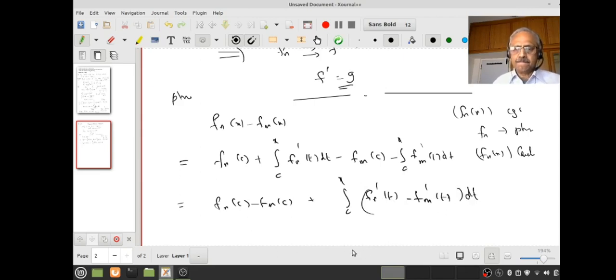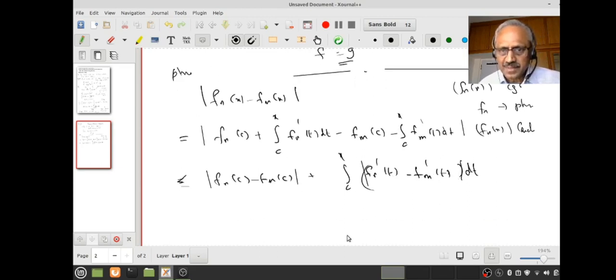Yeah, so what do I want to show? I want to show this is pointwise convergence. That means I have to show this is Cauchy. Therefore I have to estimate this. Therefore it will be less than or equal to this fellow plus modulus of this, but then that's less than or equal to this. Are you happy now? Yes, agreed? Okay, so what do you think I have got?